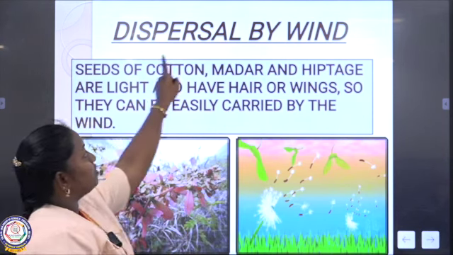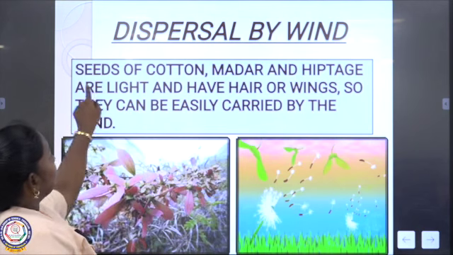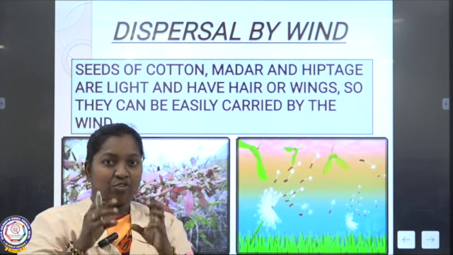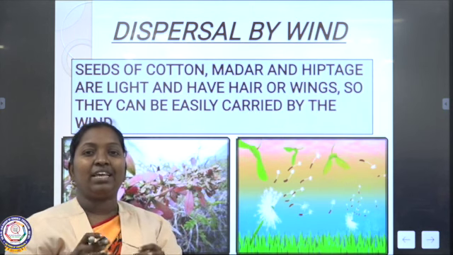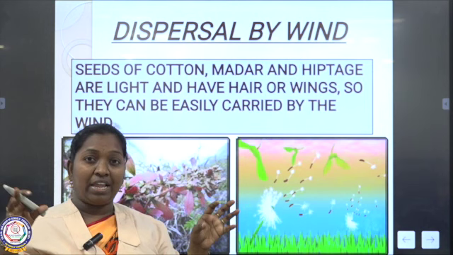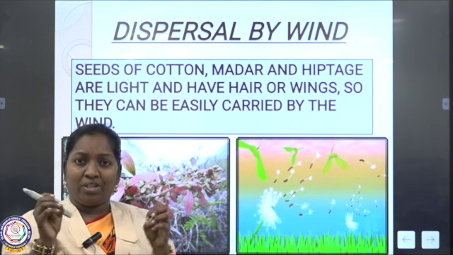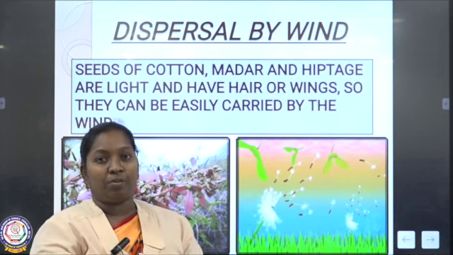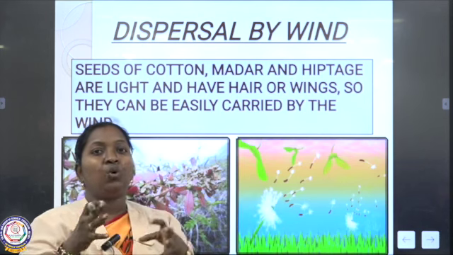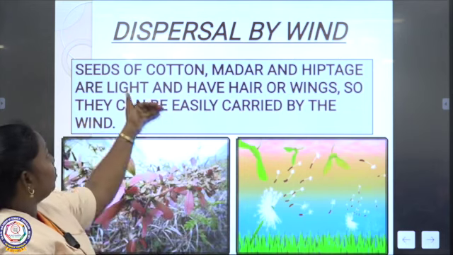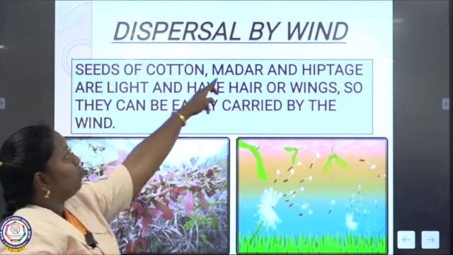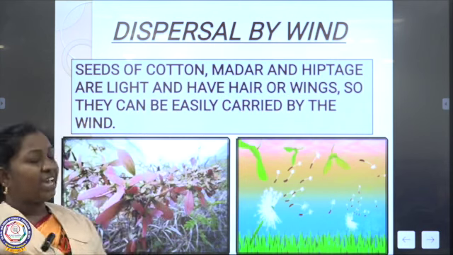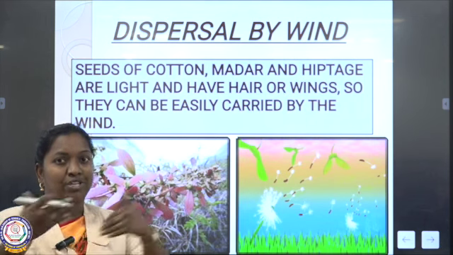First one, dispersal by wind. All the seeds cannot disperse by wind, no. So it depends on the seed condition. When the seed is very lightweight, like a hair or wings, only under these conditions is it able to be carried away by the wind to some other place. So those seeds only will be dispersed by the wind. Examples are seeds of cotton, madar and heptage, which are light and have hair or wings. So they can easily be carried away from one place to another place.